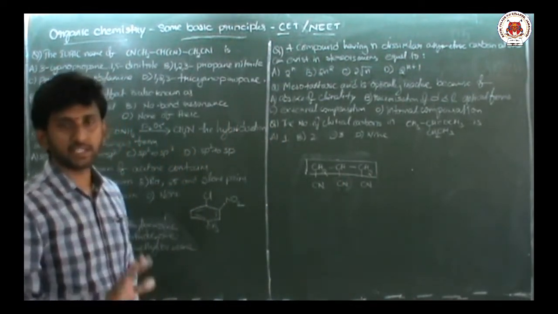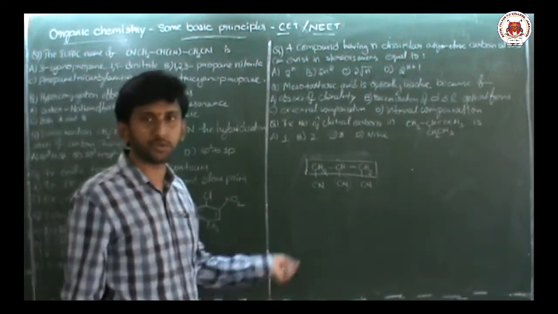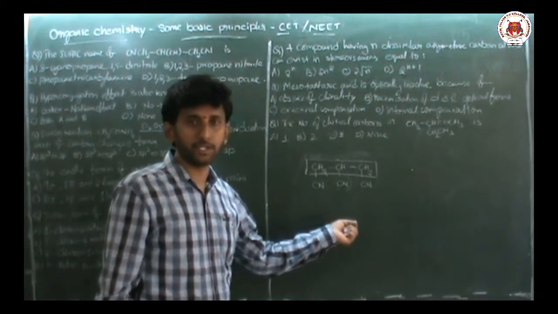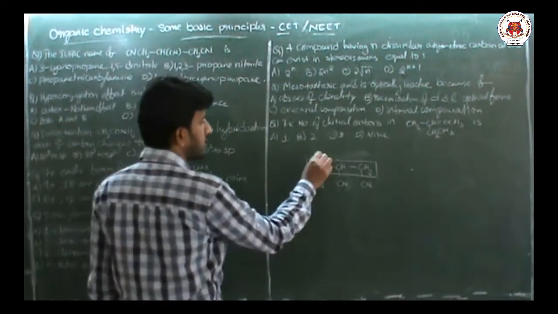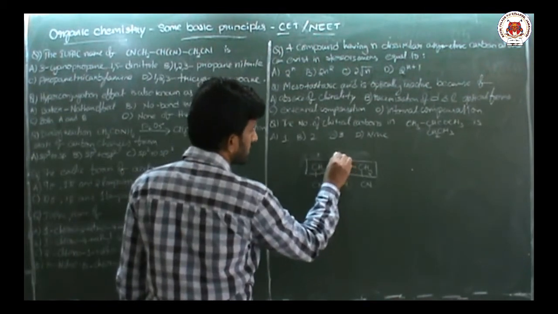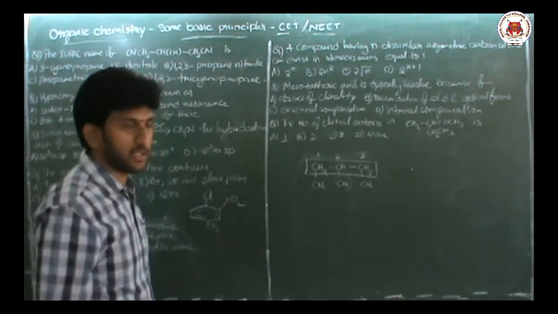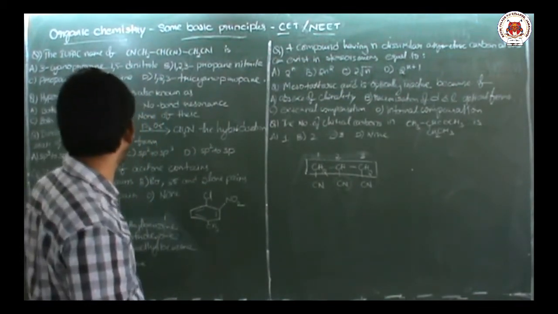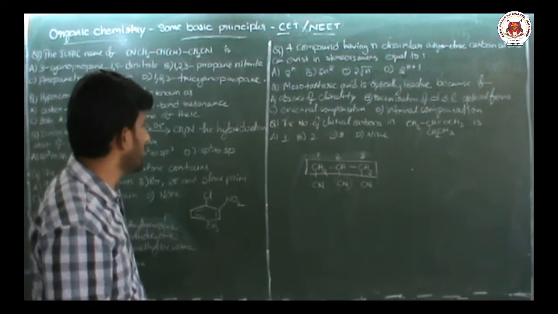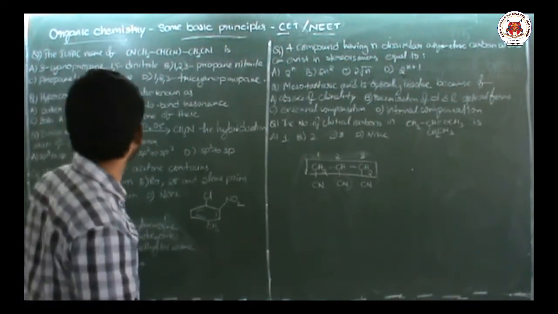Instead of considering 5 carbons, you should consider 3 carbons, because you should give equal priority to all the same functional groups. Numbering you do anyhow, it will come 1, 2, 3 only. 1,2,3-propane trinitrile will be the IUPAC name, or 1,2,3-tricyanopropane.